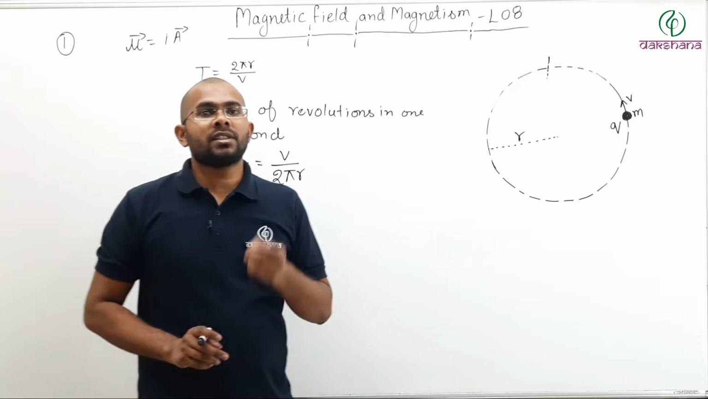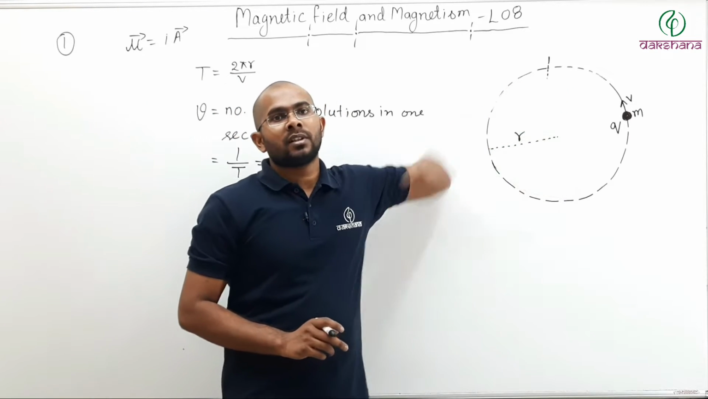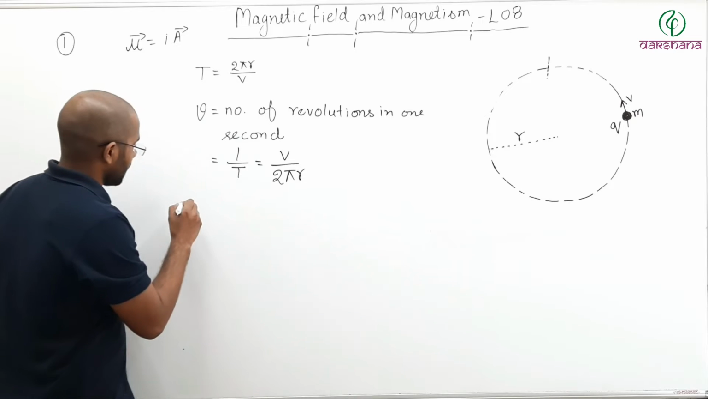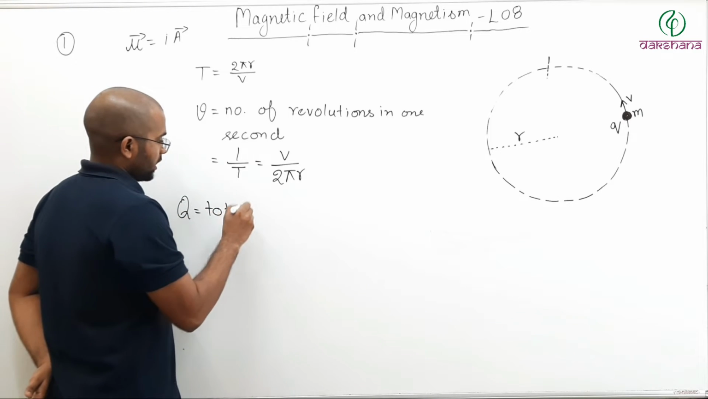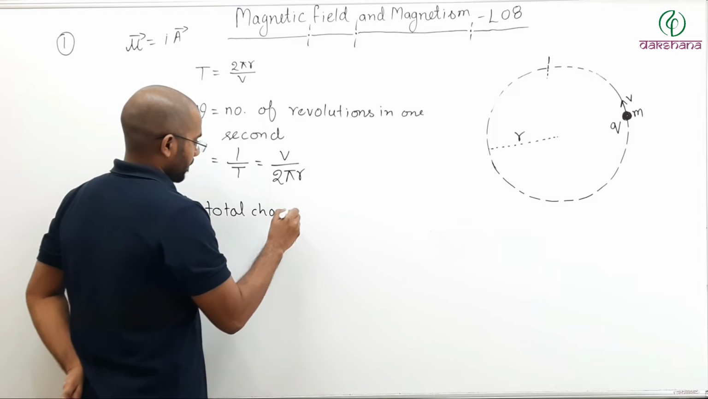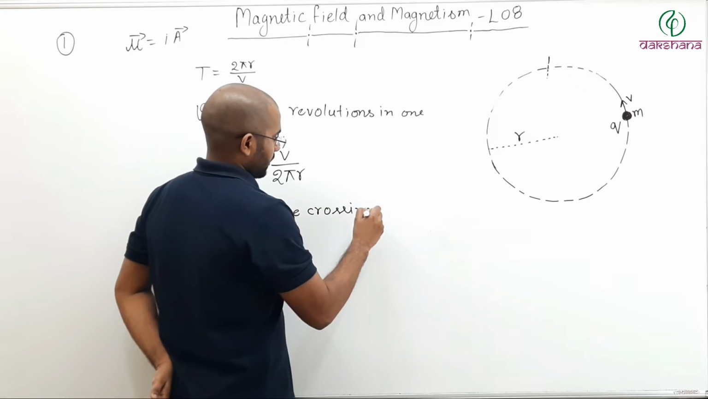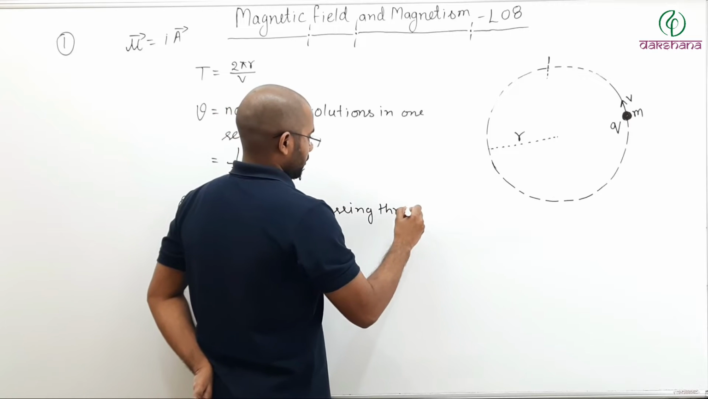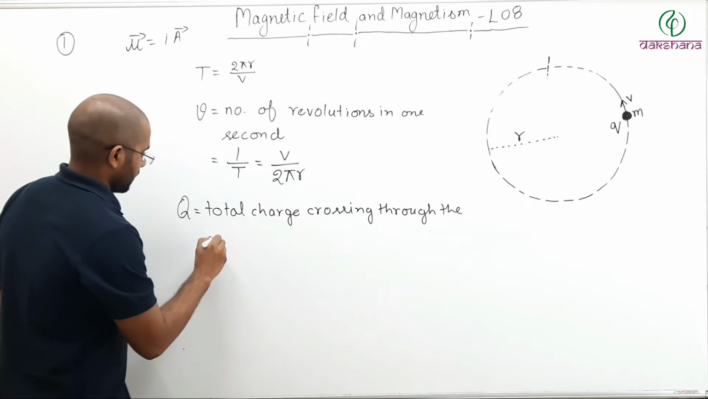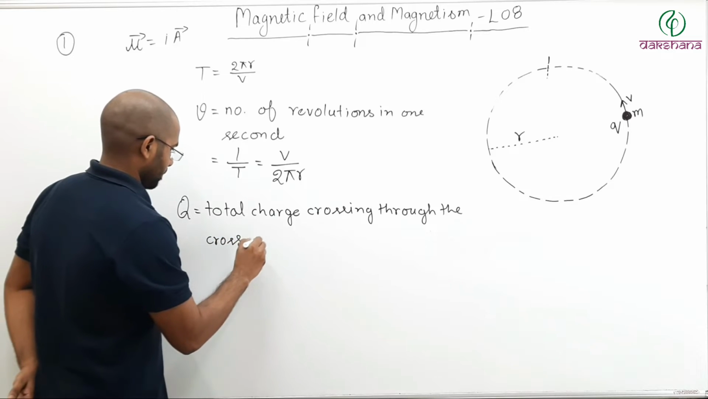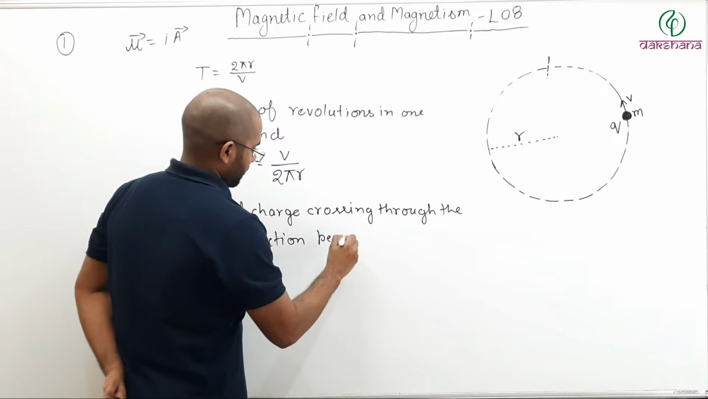Now, what is the total charge crossing through this cross section? What is the total charge? So let us say Q. Q is the total charge crossing through the cross section per unit time.